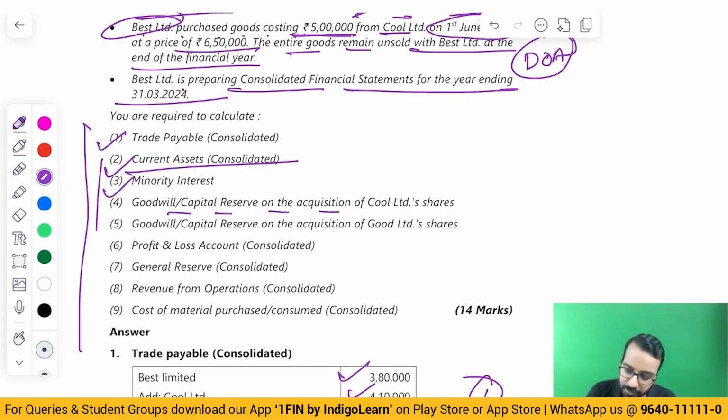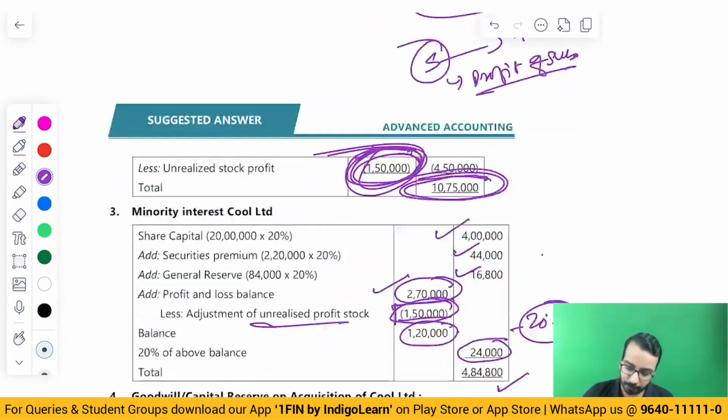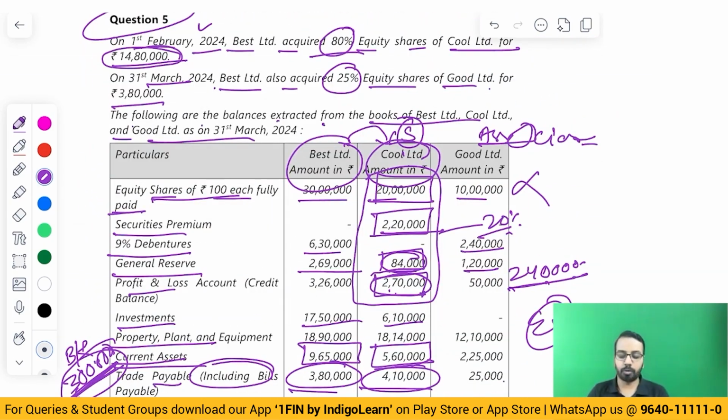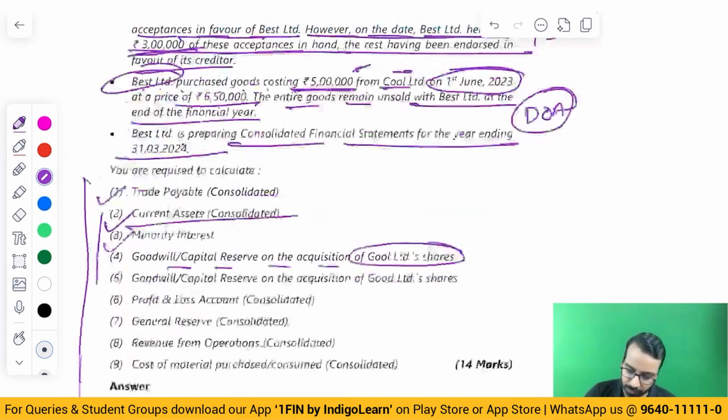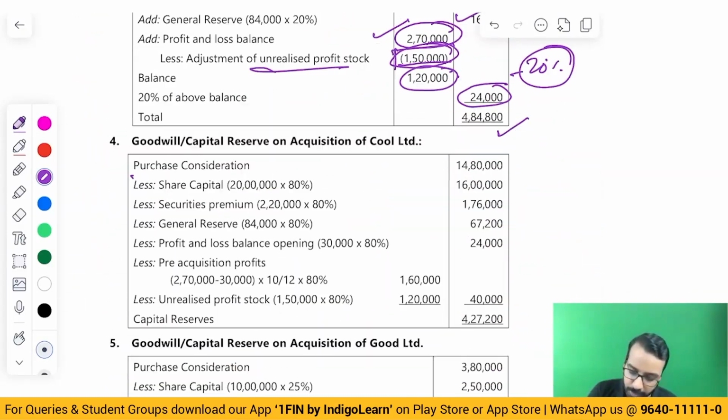Goodwill capital reserve on the acquisition of Pool Limited's share. Now, if you look at Pool Limited share, the acquired cost of investment is 14,80,000. Cost of investment is 14,80,000, and rest all we have to do the normal calculation. Okay. Balance is 30,000 opening balance. So purchase consideration 14,80,000 we know.